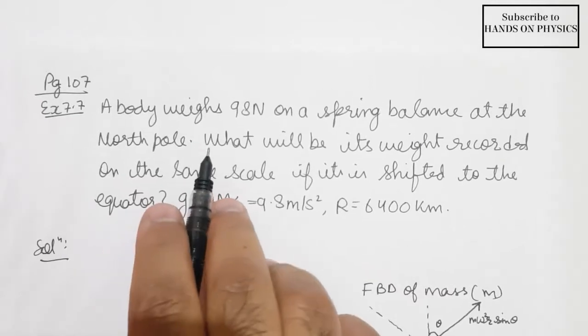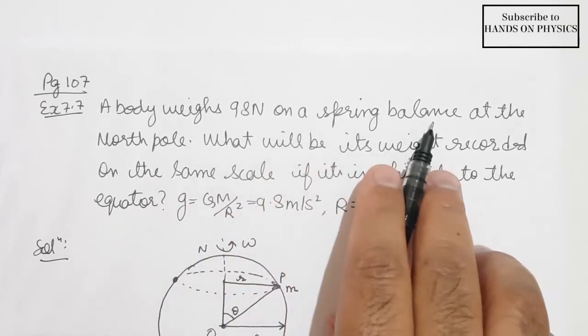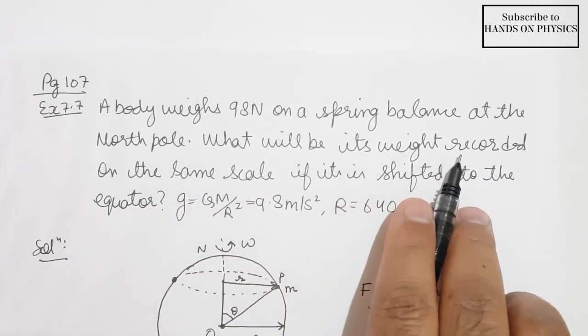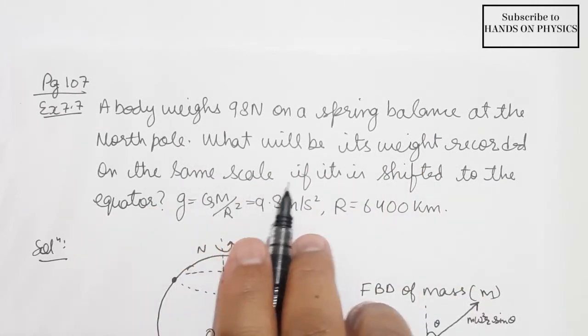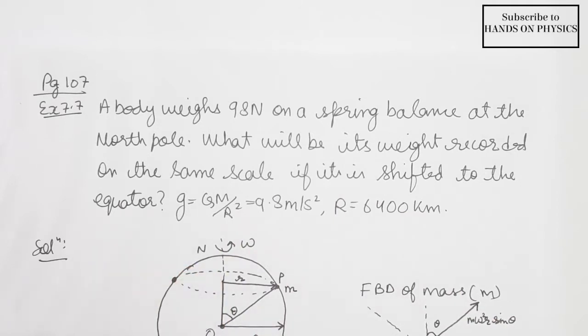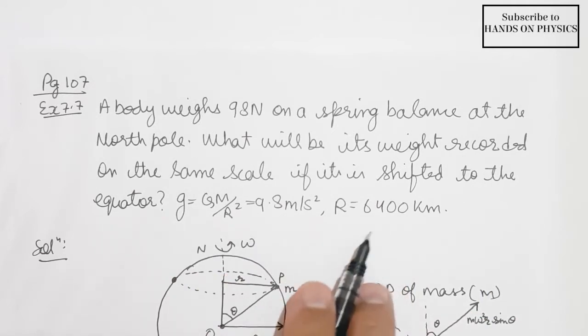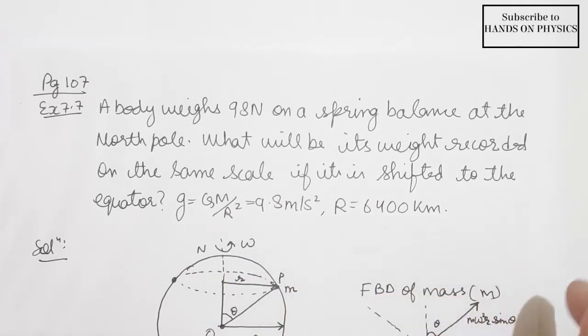A body weighs 98 Newton on a spring balance at the North Pole. What will be its weight recorded on the same scale if it is shifted to the equator? Acceleration due to gravity is given, that is 9.8 meter per second square, and radius of Earth is 6400 kilometers.